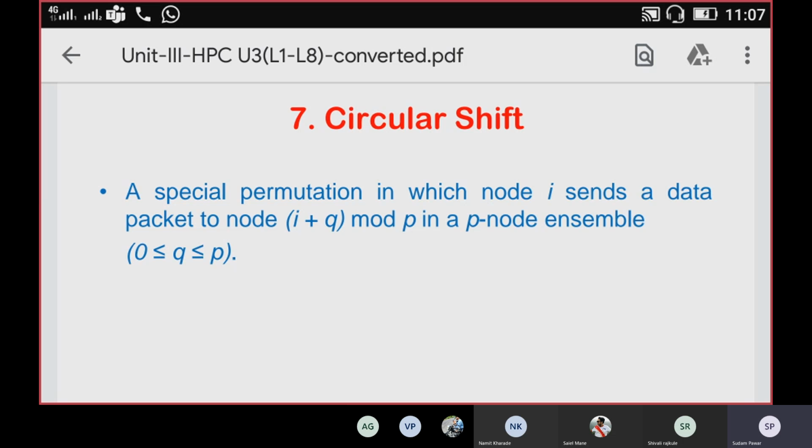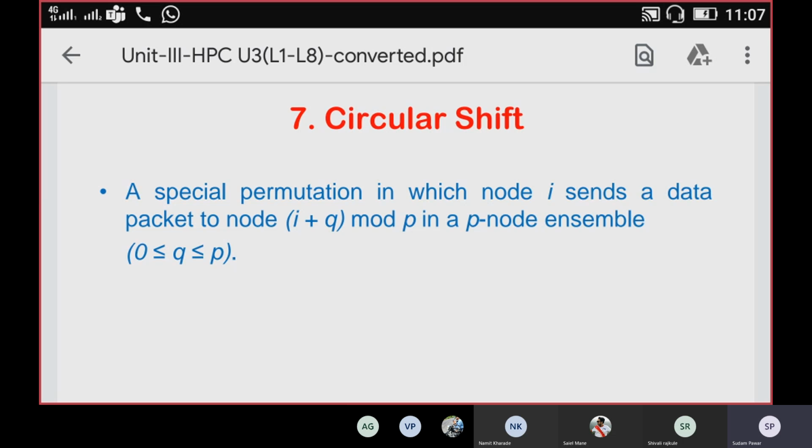If the value of i is 1 and the value of q is 0, it will become 1 mod p. So it will send the messages to the mod p number of nodes in that particular p-node network.